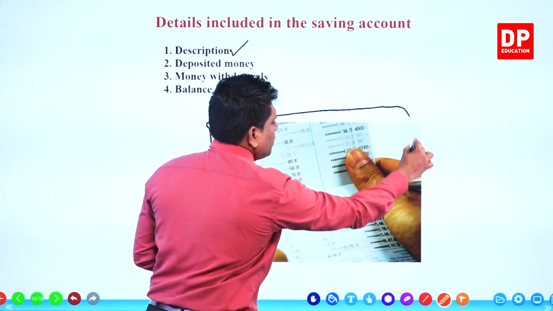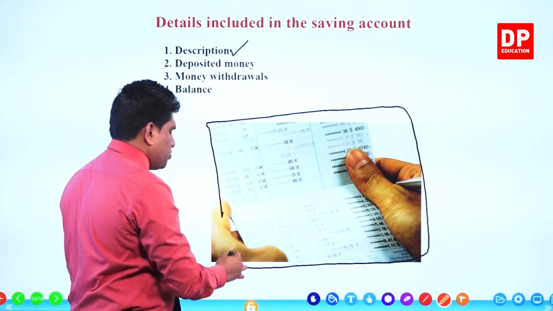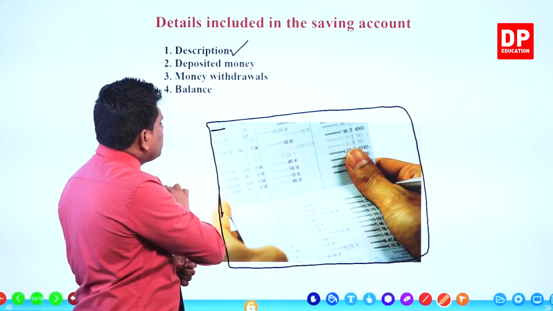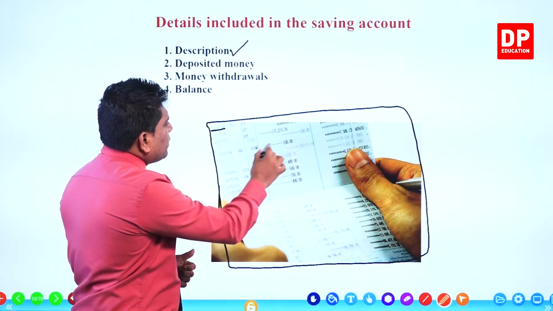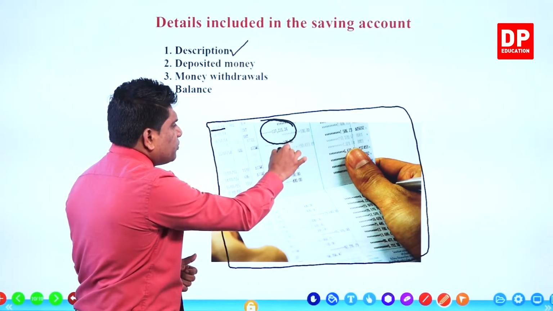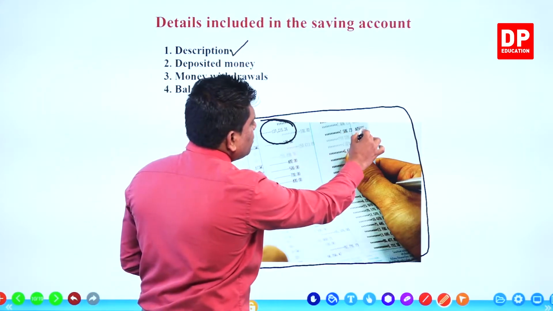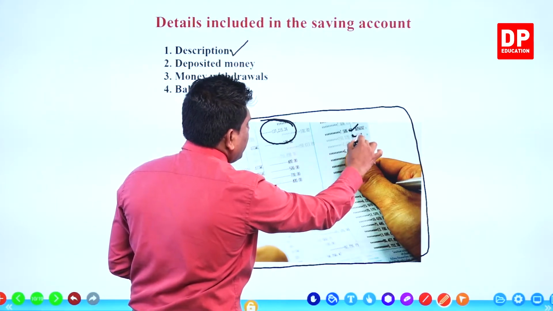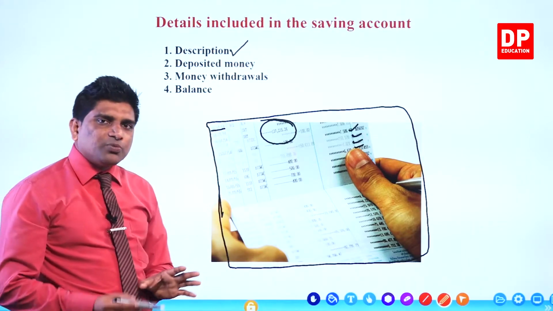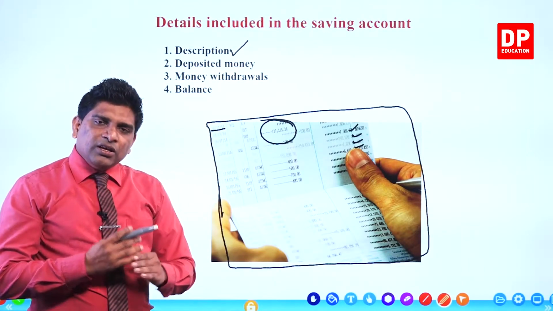What are the details included in this savings account passbook? Can you see a little here, dates, right? Then here some description, how much you deposited and how much you withdrew. Then finally at the end of the column you can see the available balance, right? With the date, and all this is included in this passbook, right?